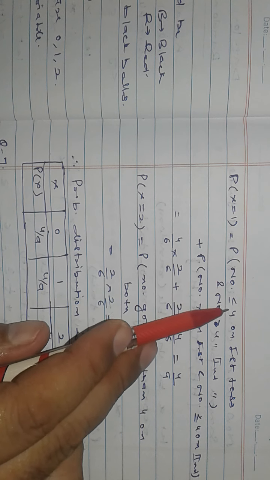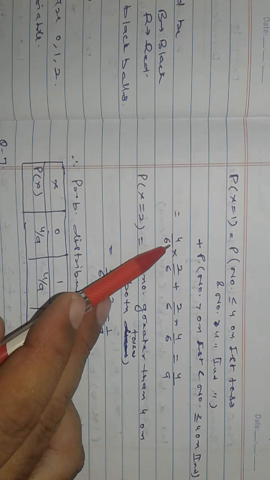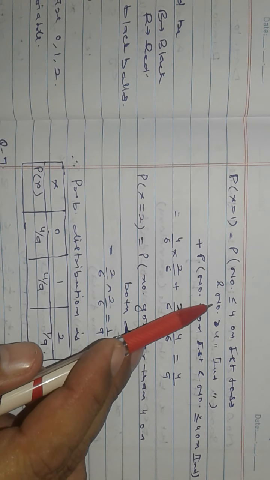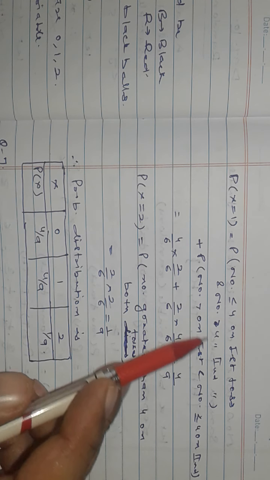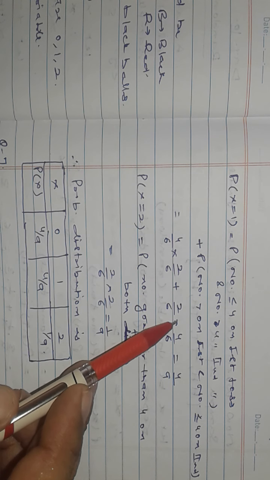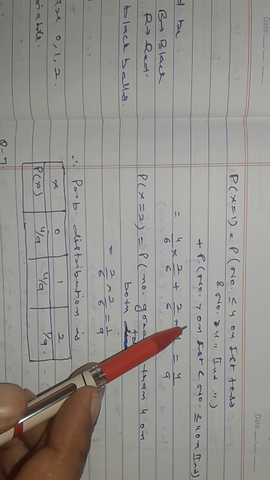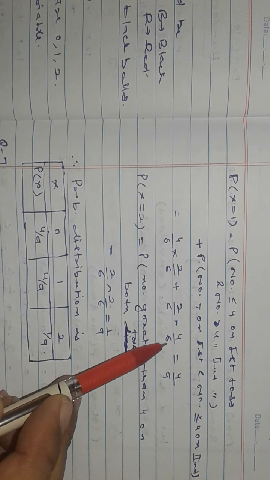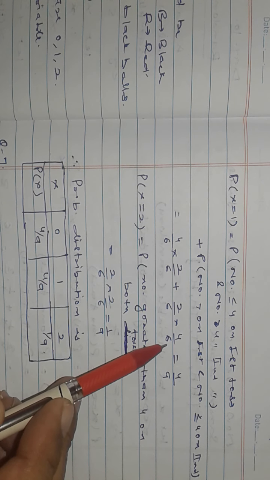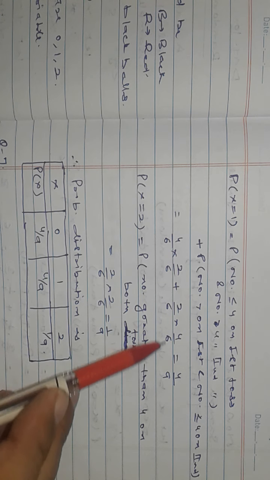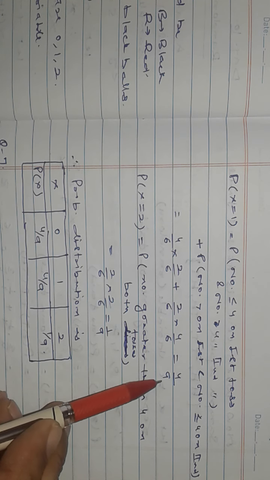Probability of number less than or equal to 4 is 4/6, number greater than 4 is only two, 5 and 6, so 2/6. Plus again 2/6 for the number greater than 4, 5 and 6, and 4/6 for less than or equal to 4. When you calculate this, it is 4/9.